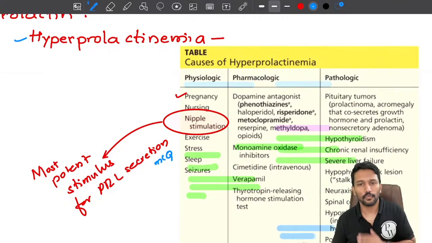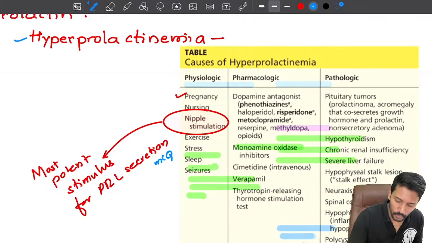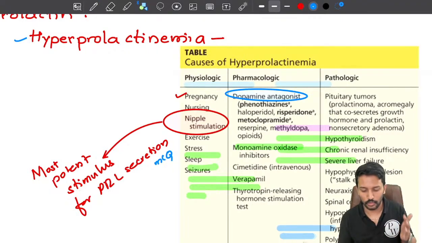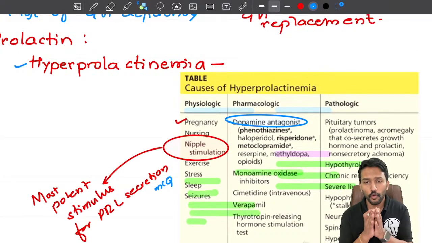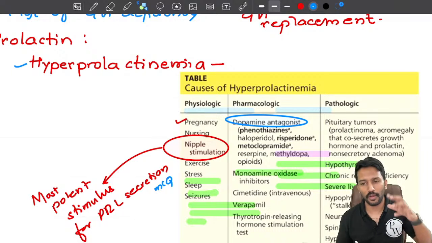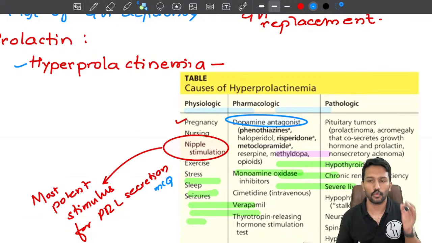Okay. Drug wise, dopamine antagonists are well known to cause hyperprolactinemia, right? Can anybody tell me why? The reason is, for prolactin secretion, there is no stimulatory hormone. Most importantly, prolactin is under the inhibitory control of dopamine.